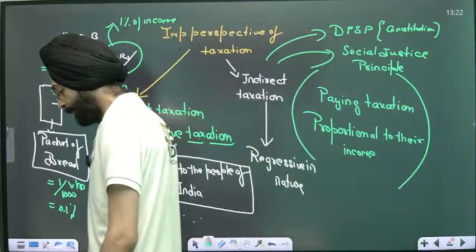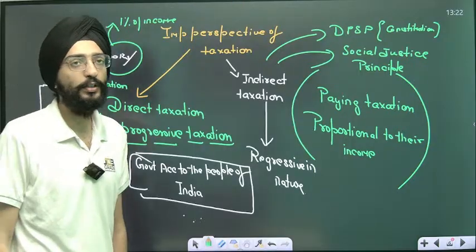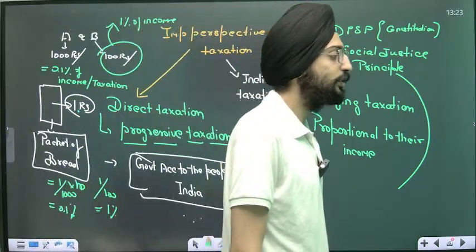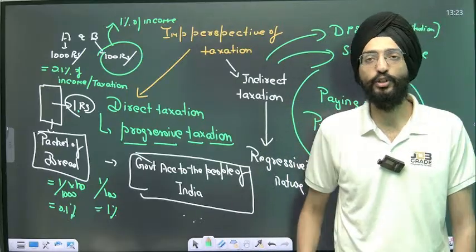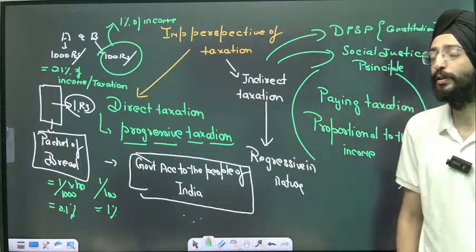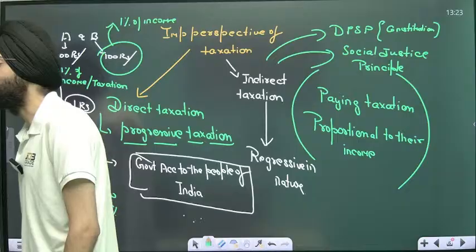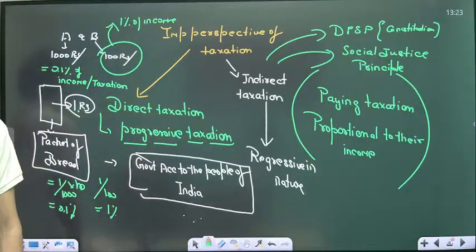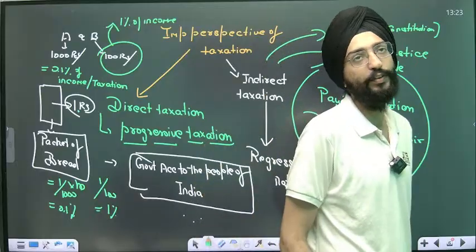If we talk about regressive taxation, it again comes to what we call indirect taxation, or GST. Regressive taxation means it's against the principle of social justice. It's against the principle of what we call DPSP, the Directive Principles of State Policy. Why is it regressive in nature? I've given you an example for that.